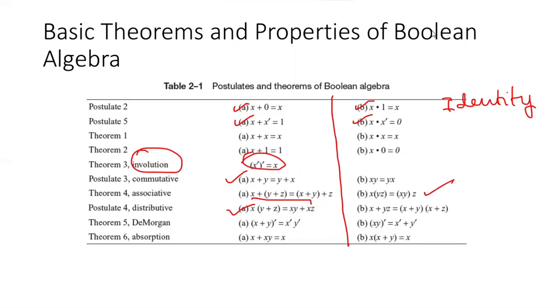Then there are two more important theorems. This is the De Morgan theorem. That is, x or y complement is equal to x complement and y complement. And the reverse of this is xy complement is equal to x complement or y complement. And rule number 6 is called the absorption rule. So you can see this is the absorption rule. We'll talk about all these in detail.